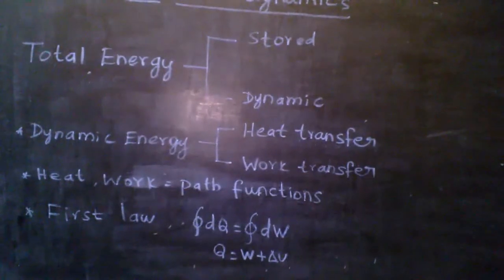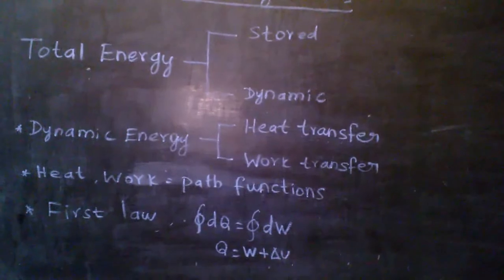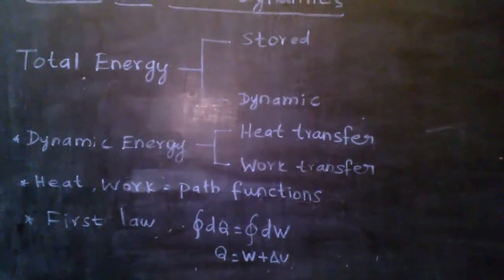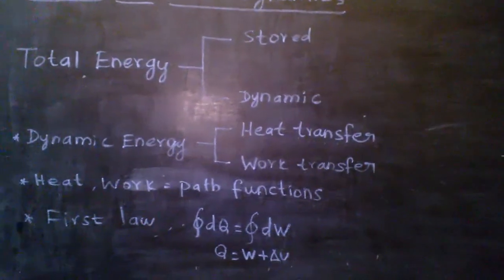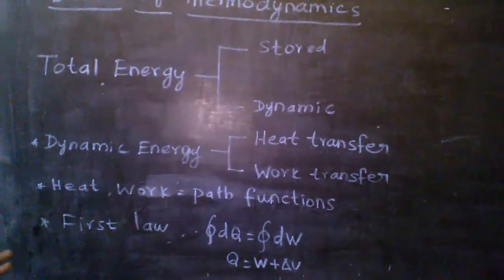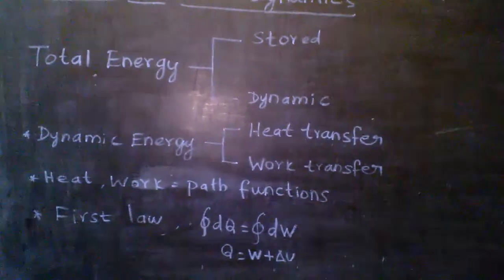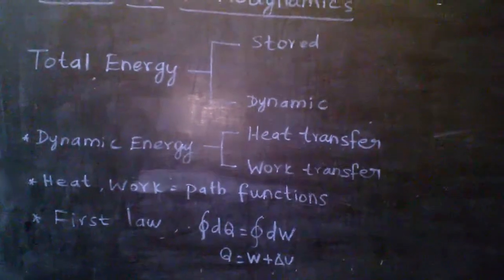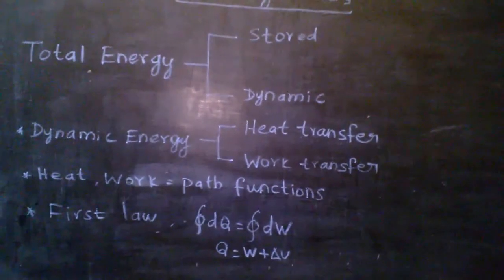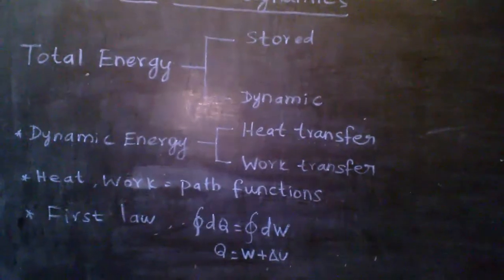Then we come to the first law of thermodynamics. What is meant by the first law of thermodynamics? It is an attempt to relate heat, work and internal energy. This is known as the first law. Here on the board you see the summation of the heat transfer equals the summation of the work transfer. In clear terms, in a cyclic process the sum of heat transfer equals the sum of work transfer. This was the first law.